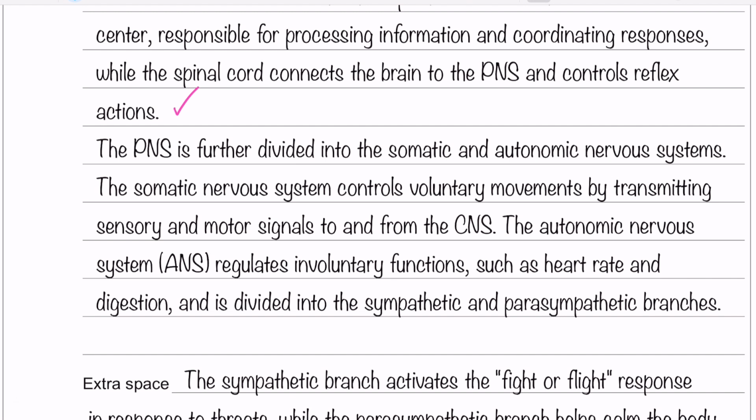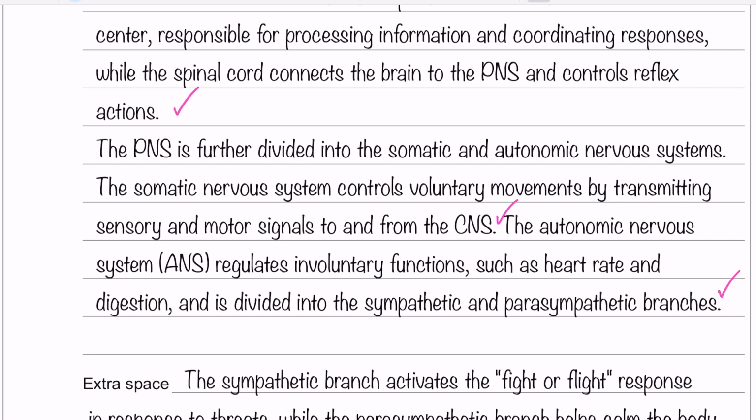Great. And then what does the somatic nervous system do? Well, it controls voluntary movements by transmitting sensory and motor information to and from the central nervous system. There's a mark. And the autonomic nervous system regulates involuntary functions such as heart rate and digestion. There is your 4th mark.